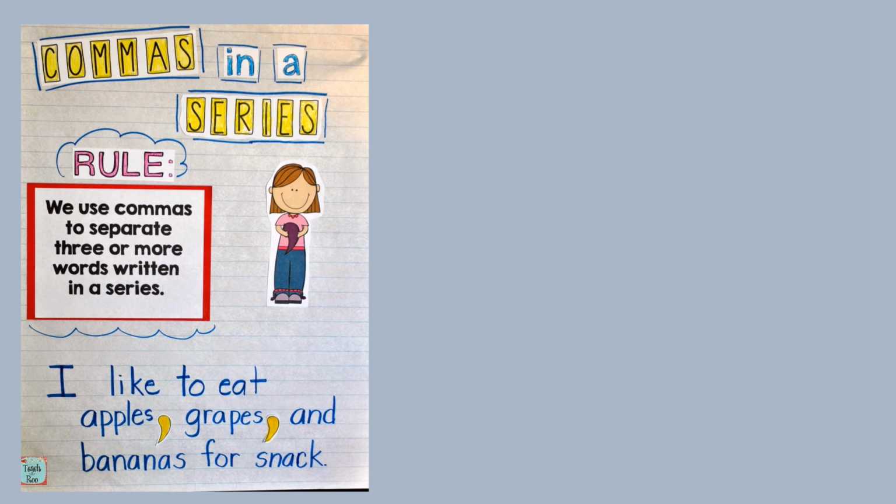We will now do commas. Commas in a series. There are many rules to using commas. We use commas to separate 3 or more words written in a series. For example, I like to eat apples, grapes, and bananas for snack. Children, if there were 2 items, then you just write I like to eat apples and grapes. Then you don't use a comma. But when there are 3 or more words, then you have to use a comma.